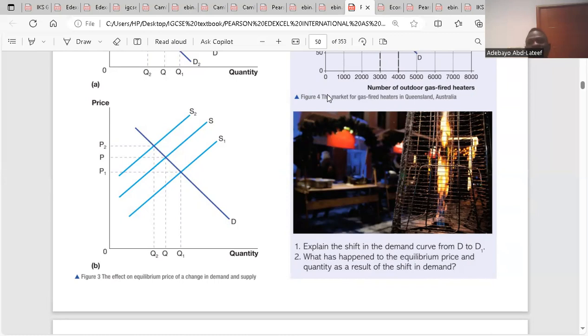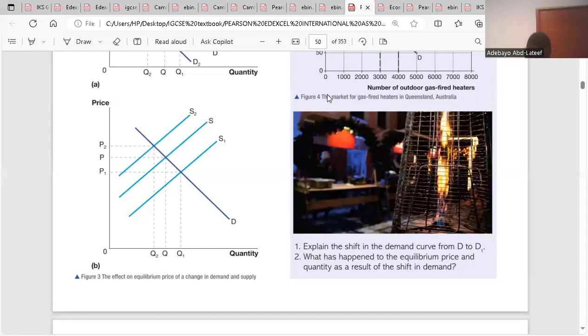So price decreases, supply increases. I get it. If price decreases, supply will reduce. If the price decrease is from P to P1, the quantity supply in the market will fall from S to S2. So that means we're going to have a different equilibrium. Demand and supply will be meeting at different points. So demand will be at D to S2.